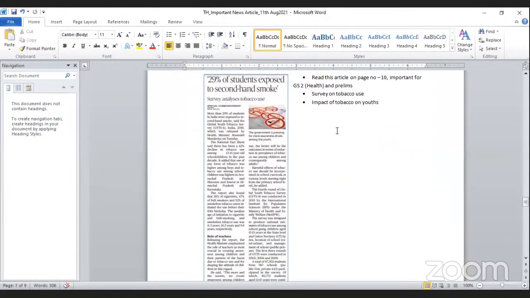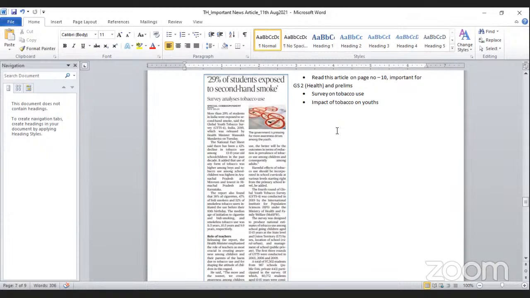Next article is about 29% of students exposed to secondhand smoke, survey analysis, tobacco use. This article is mentioned on page number 10, and is important under GS paper 2 under the health section. Basically, there are lots of minor and major subjects in various GS papers. So health is one of the major topics of GS paper 2. Under the health section, you can have some idea of this article, and it is also important for the prelims paper.